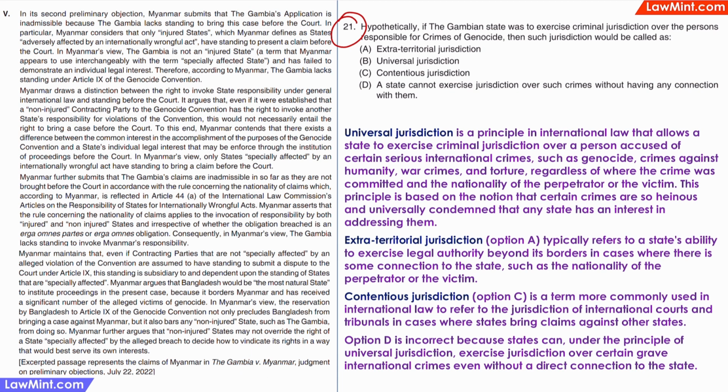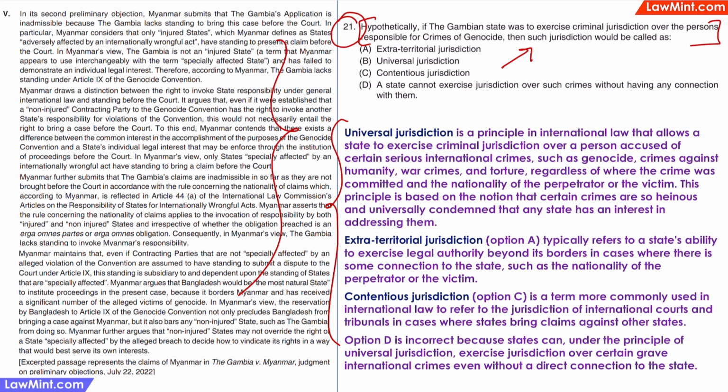Question 21 is talking about a hypothetical situation and asking us to identify what type of jurisdiction is being used in the situation. This is a tricky question because this is not referring to the jurisdiction used by the Gambia in this case. But what is the kind of jurisdiction that a country can use in the situation described in the question? This is an external question that can be answered if you have an idea about the different kinds of jurisdictions a country can have in the context of international law. You can also use the common sense approach to identify the correct answer.